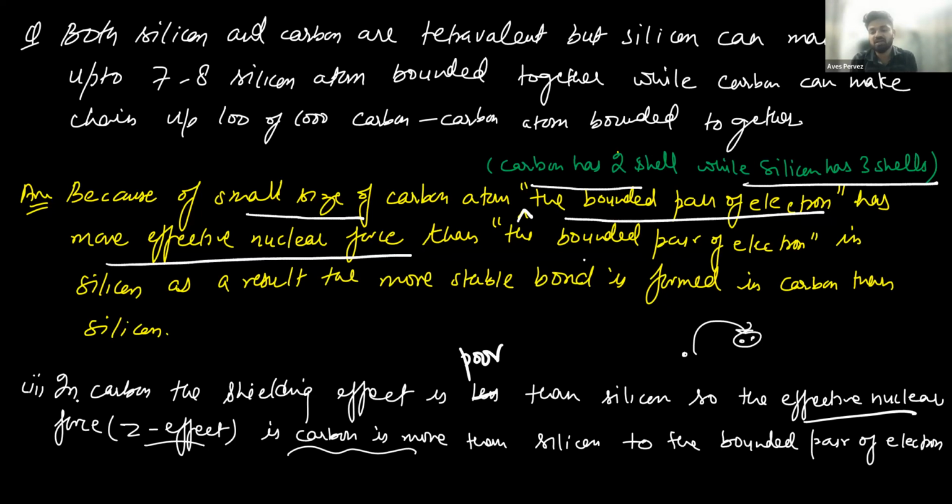Second is carbon. In carbon, the shielding effect is poor or less. Then silicon. So the effective nuclear force is called Z effective. Z effective in carbon is more than in silicon for the bonded pair of electrons. So please note it down. This question comes so many times in examination. Please note it down. This is important.